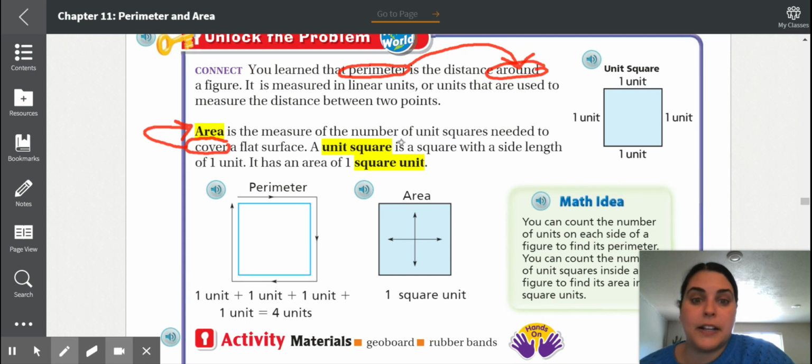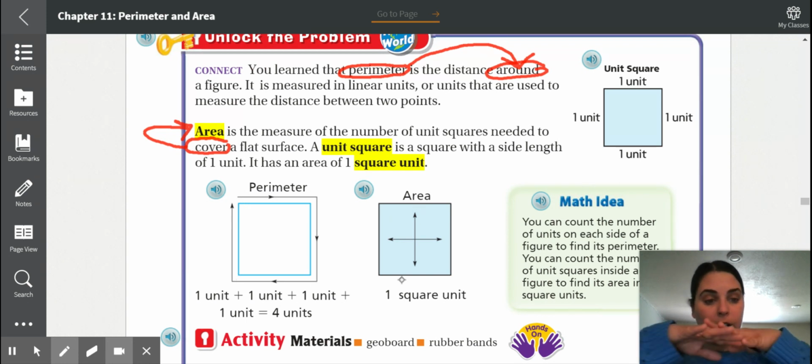A unit square is a square with a side length of 1 unit. It has an area of 1 square unit. Let's look at these two squares here. See how the perimeter is going around the square? And area kind of covers it. Thinking about putting a blanket on something, right? It's going to fall to the ground, it covers.